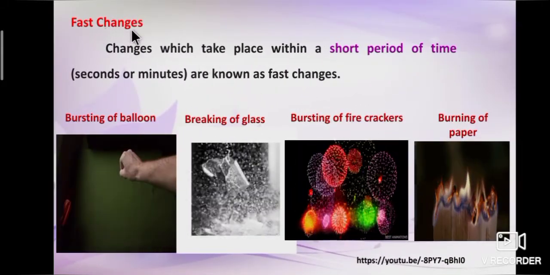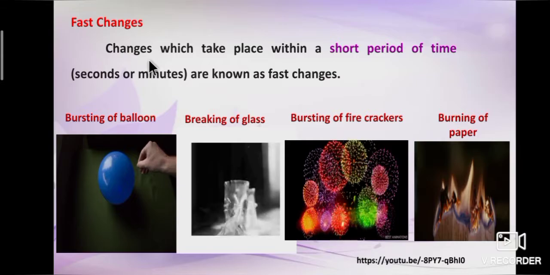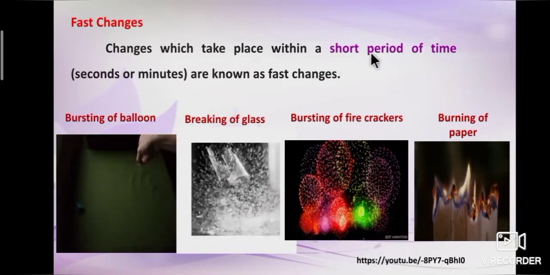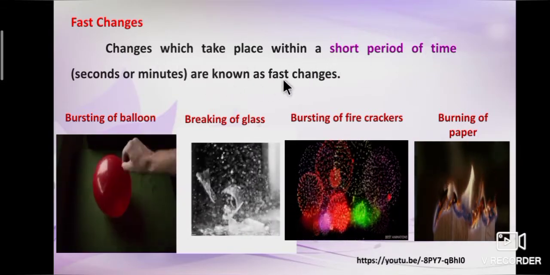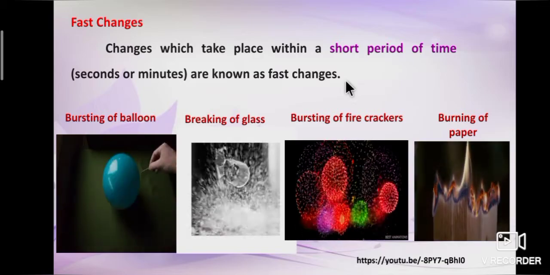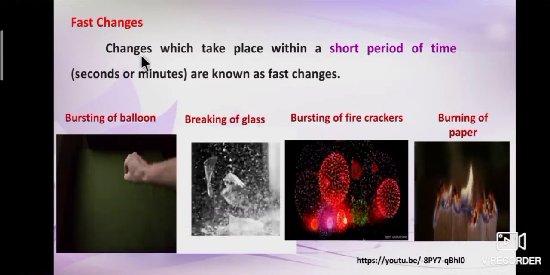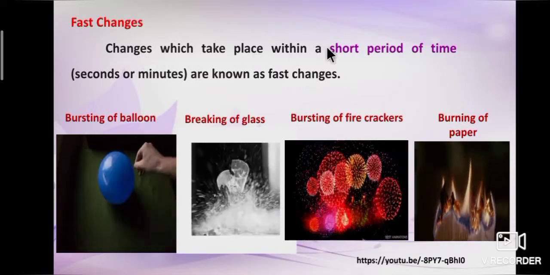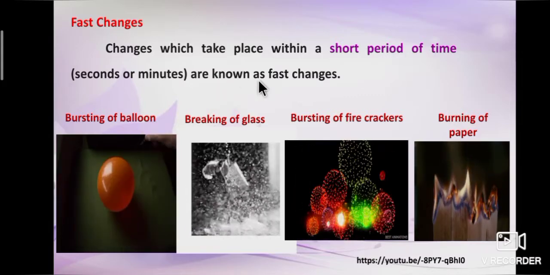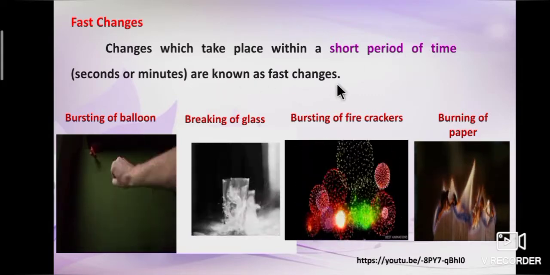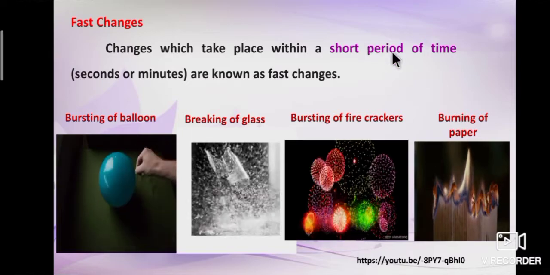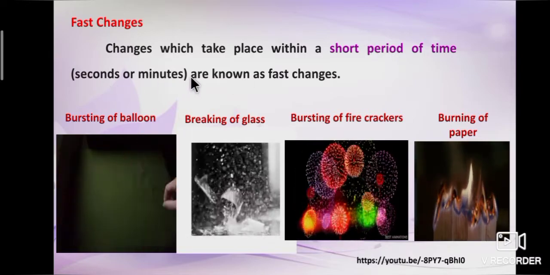Second one, fast changes. Changes which take place within a short period of time are known as fast changes. A short period of time may be seconds or minutes.